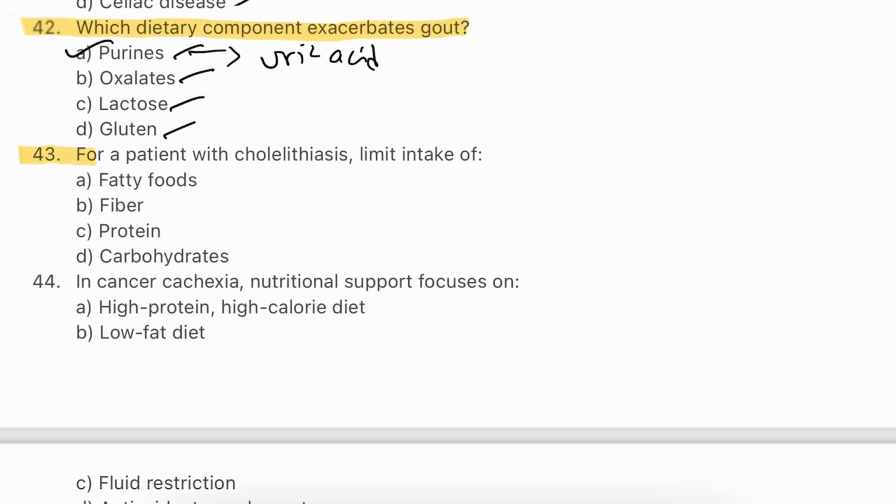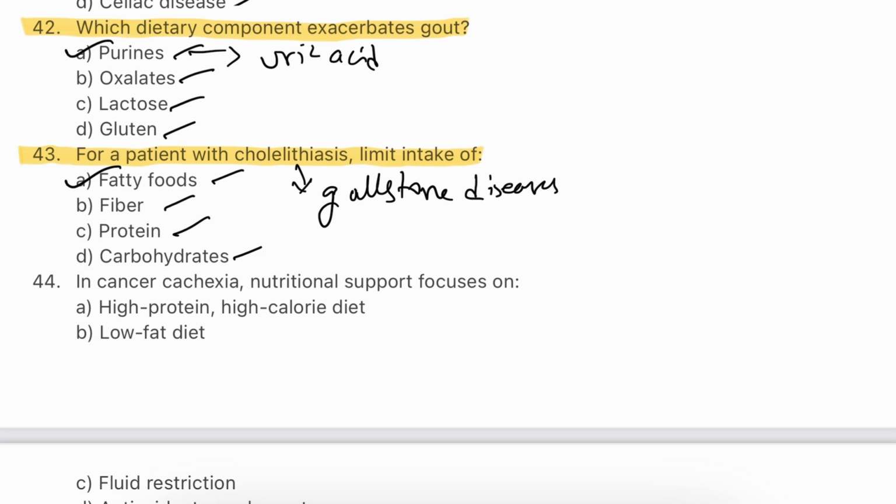Question number 43. For patients with cholelithiasis, limit intake of fatty foods, fiber, protein, carbohydrates. The answer will be A. Fatty foods. Cholelithiasis, also called gallstone disease, is often exacerbated by high fat intake. Reducing fatty foods helps minimize gallbladder stimulation and can alleviate symptoms associated with gallstones.